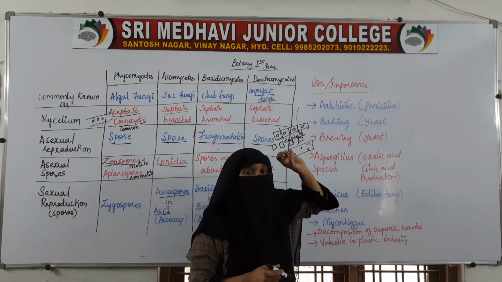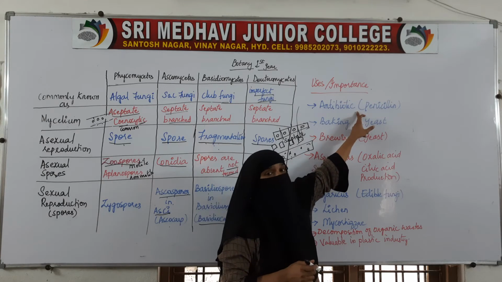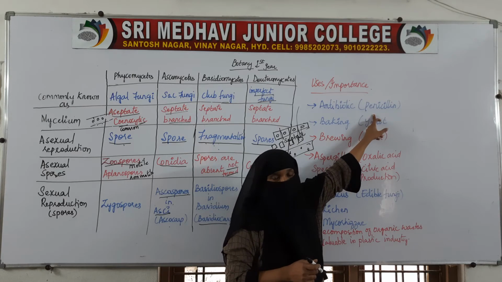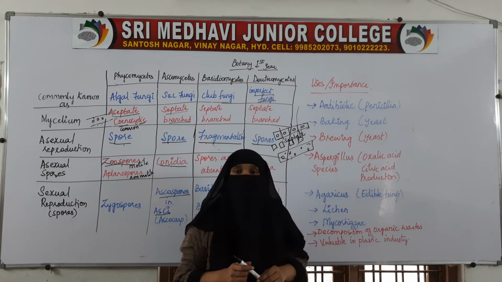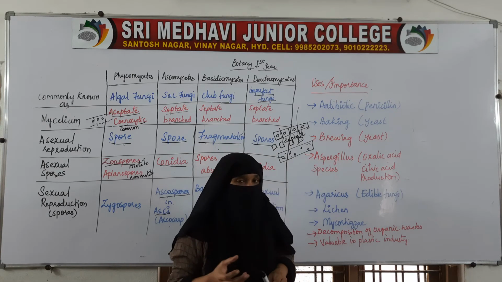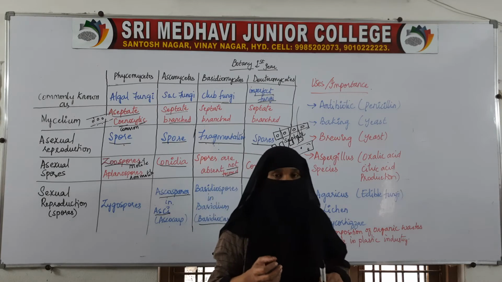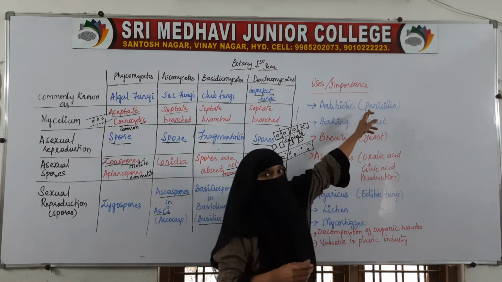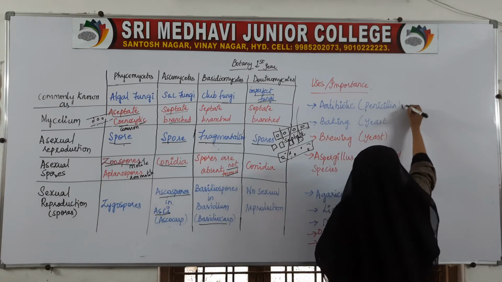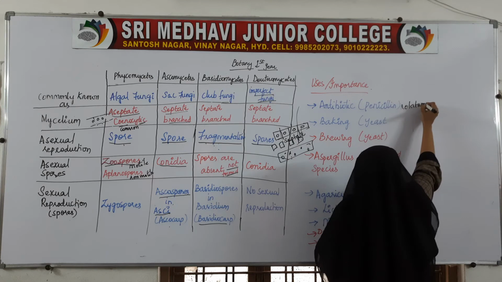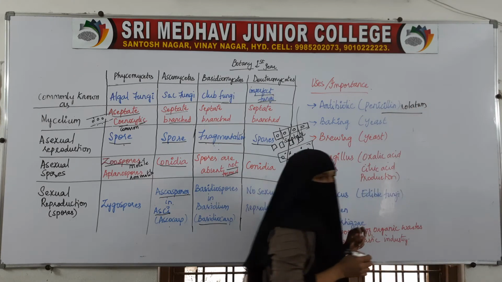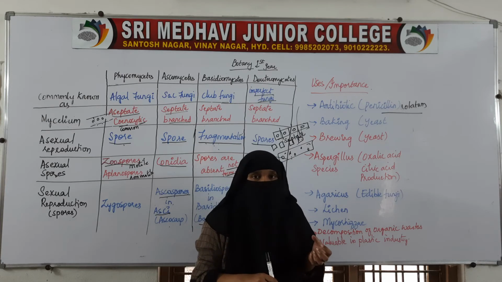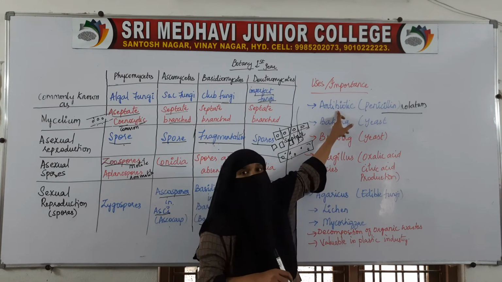These antibiotics are produced from a fungus. This fungus releases certain chemicals. The name of the fungus is Penicillium notatum especially. Penicillium notatum releases a chemical that is helpful in killing bacteria.